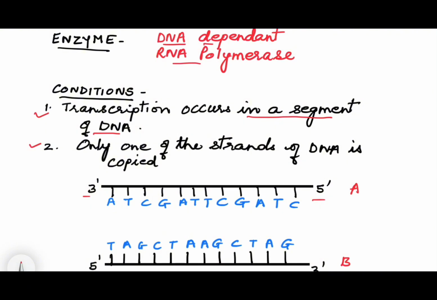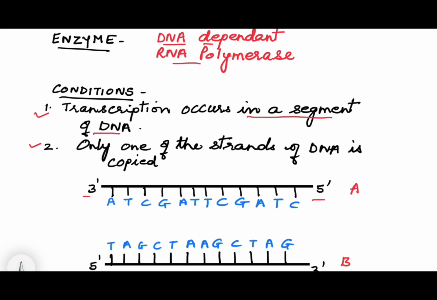It means two different types of RNA will be formed. Then two different types of proteins would be formed from one DNA molecule. That is not at all acceptable. One reason is that two different types of proteins cannot be formed from one DNA molecule.